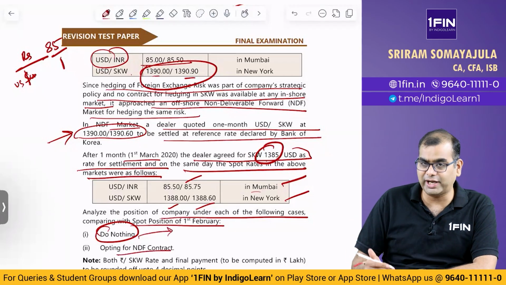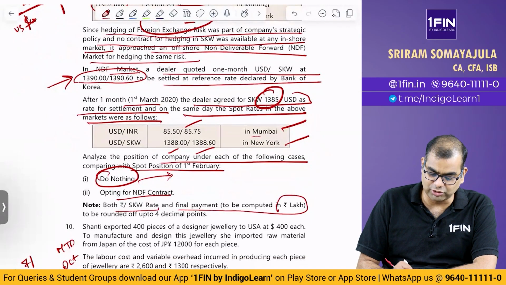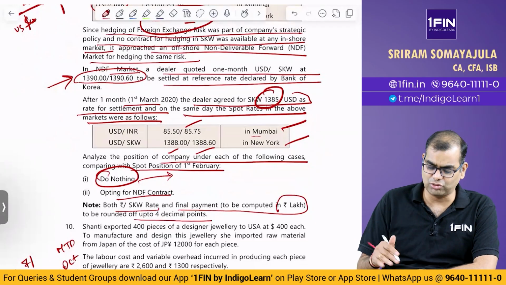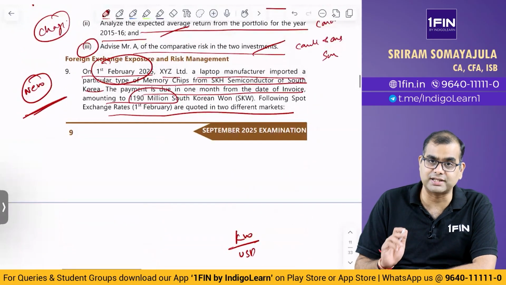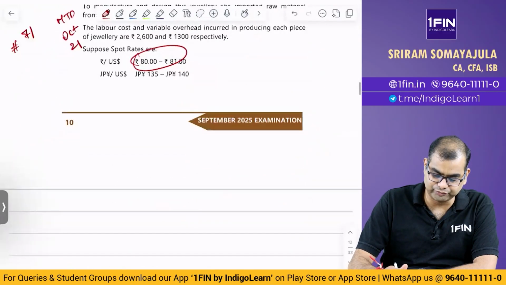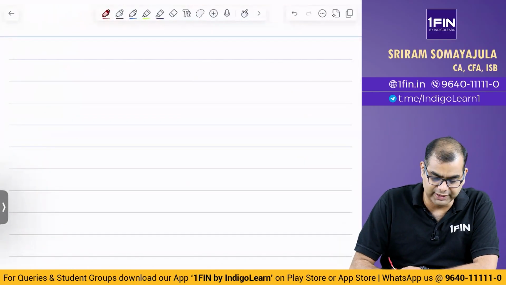So in one case you don't hedge, in the other case you hedge, or you opt for NDF. Both the rupee KRW rate and the final rate are to be computed in rupees lakhs and rounded off up to 4 decimals. And what is this? This is million, no? They have given 1190 million. So let us see. I will keep the question open here so that I can keep flipping it.